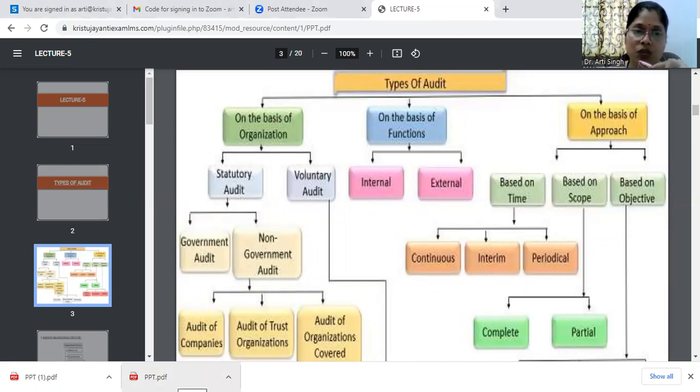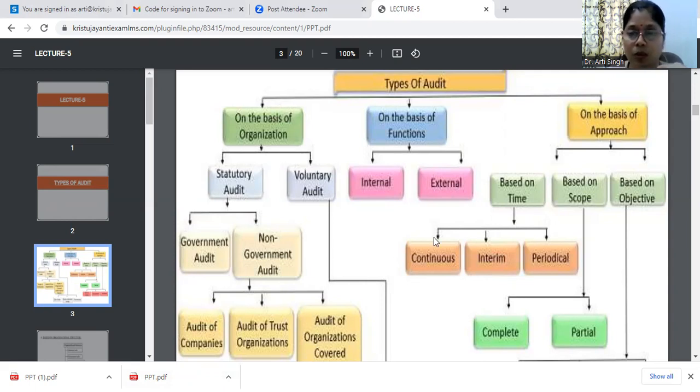For example, on the basis of organization, statutory audit and voluntary audit can further be classified into government and non-government audit. Non-government audit can be classified as audit of companies, audit of trust organizations, and audit of organizations covered under special statutes. On the basis of functions, it is classified as internal and external audit. Internal audit will be done by the internal staff members of the company or the organization. External audit can be done by an auditor appointed by the shareholders, the board of directors, or the central government as the case permits.